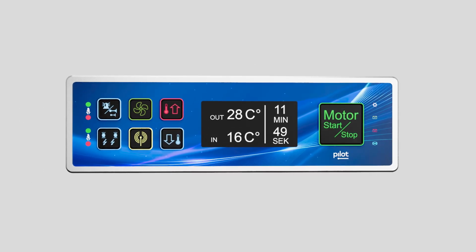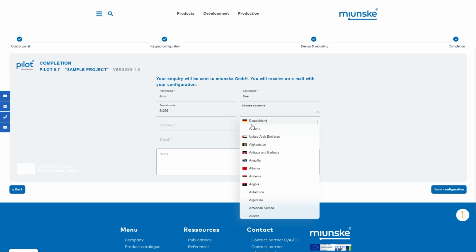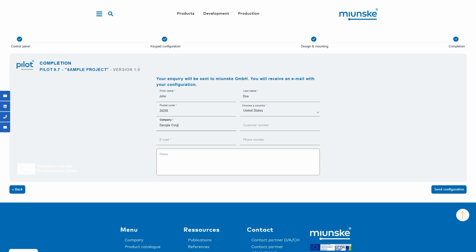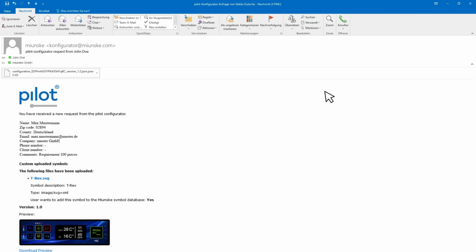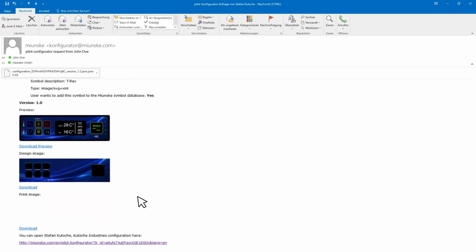Now the configuration is complete and you can send it to us by mouse click as a basis for a price calculation. Simply enter your contact details at the end of any queries we may have. To provide a realistic offer, it is essential to specify the desired purchase quantity. You are welcome to send us this and other additional information in the field notes. You will receive a copy of the inquiry with the link to your configuration.